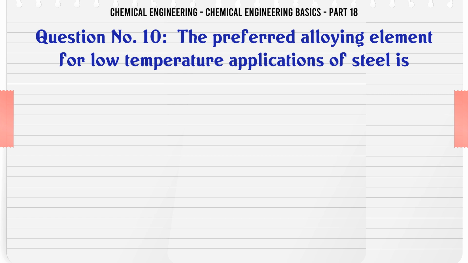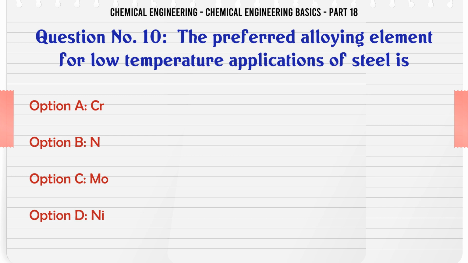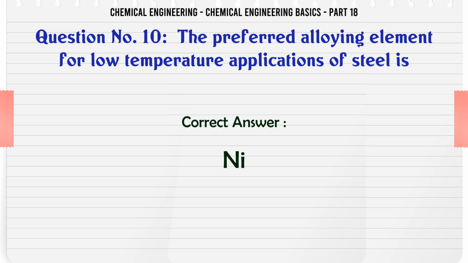The preferred alloying element for low temperature applications of steel is A. Cr, B. N, C. Mo, D. Ni. The correct answer is Ni.